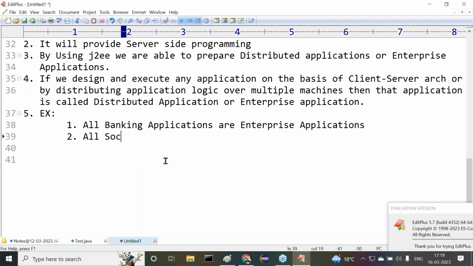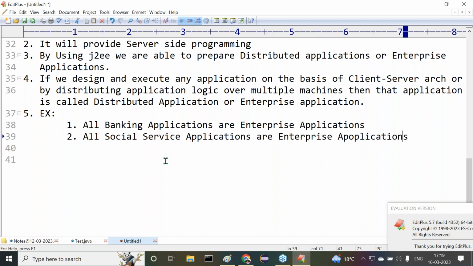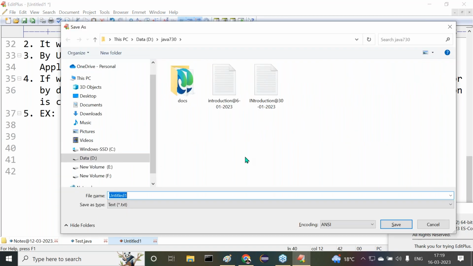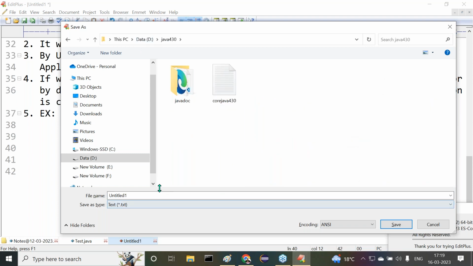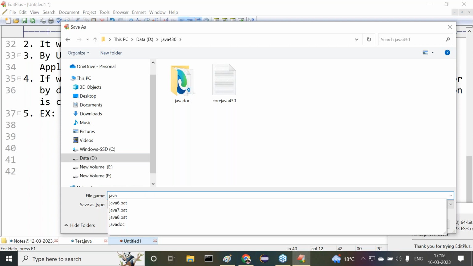Then after that, all social service or social network applications are enterprise applications. Any examples, guys? Now tell me, social network applications, what are these enterprise applications here? What are we able to say? Say, for example, Facebook. Try to understand it clearly. Facebook is available here.